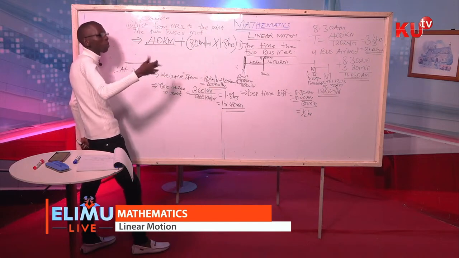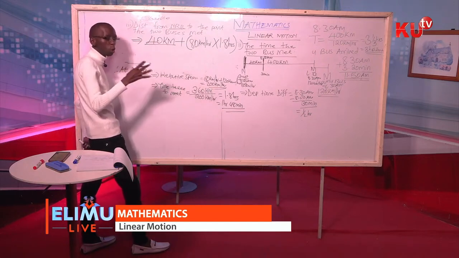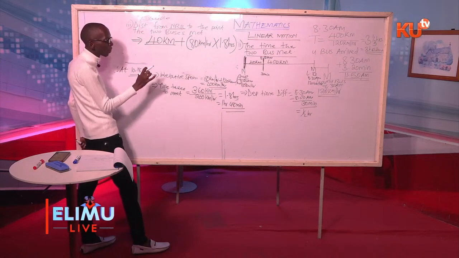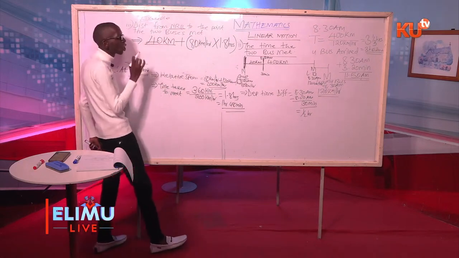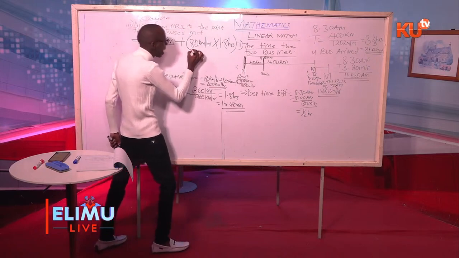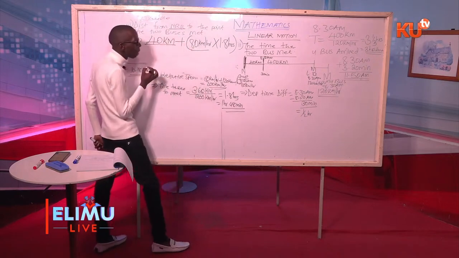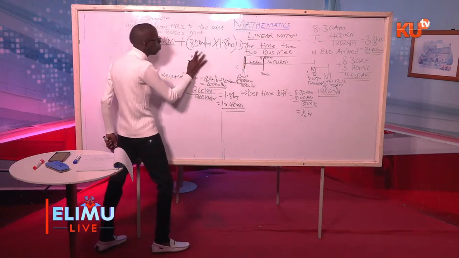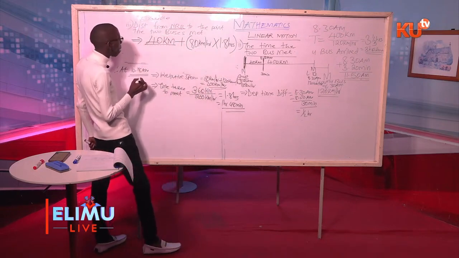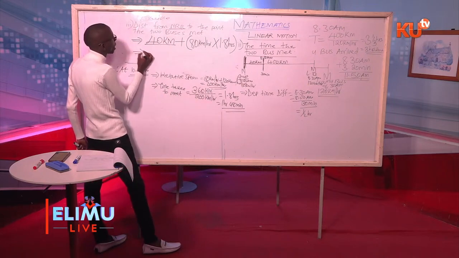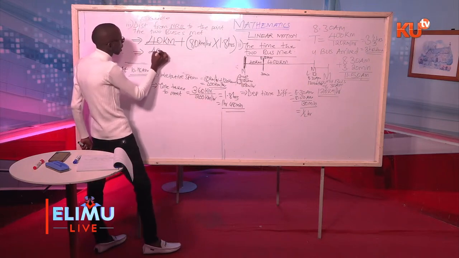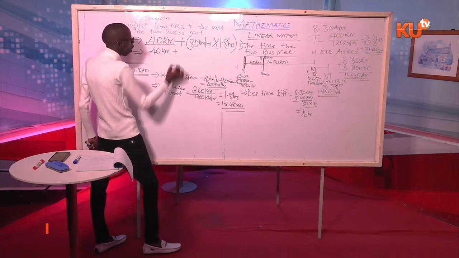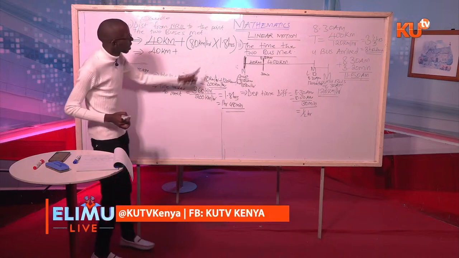Remember, we are asked the distance from Nairobi to the point the two buses met. The coast bus, which is the bus moving from Nairobi, had already covered 40 kilometers by 8:30 a.m. Then after covering the 40 kilometers, Lamu bus began the journey, and both of them continued with their original speeds.